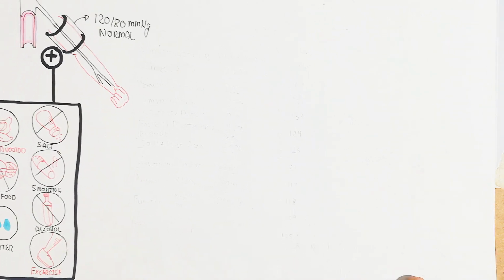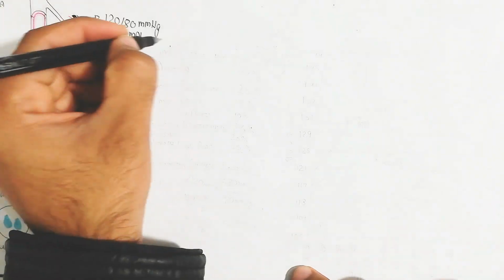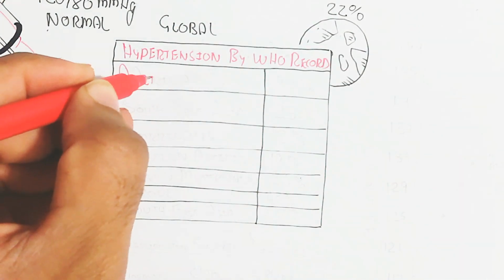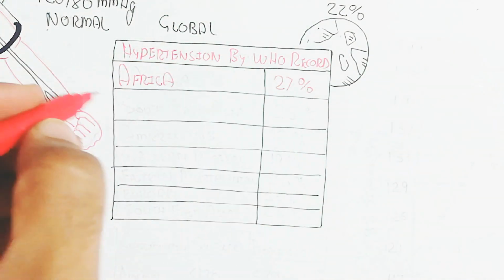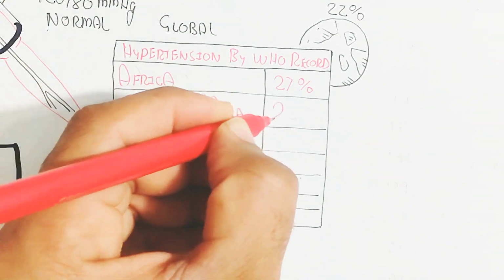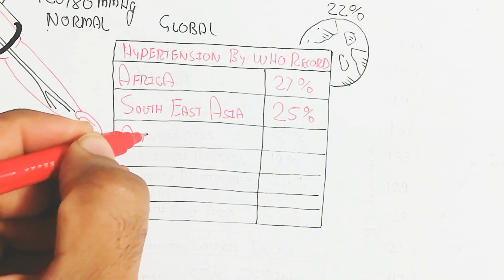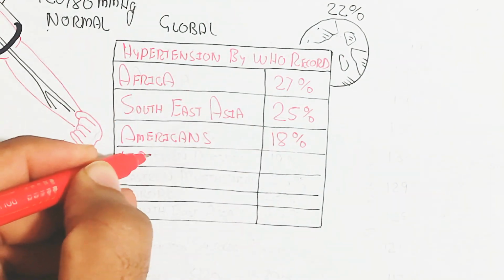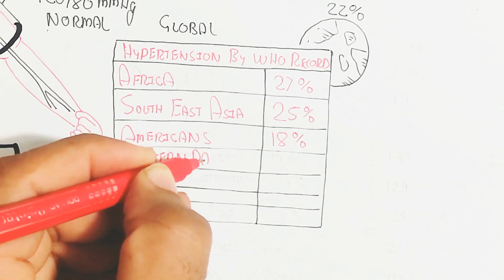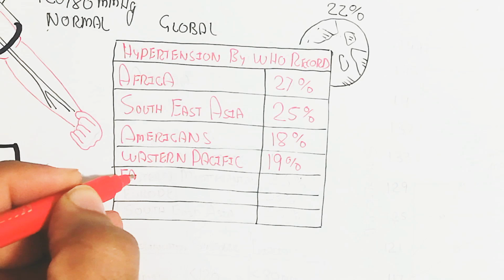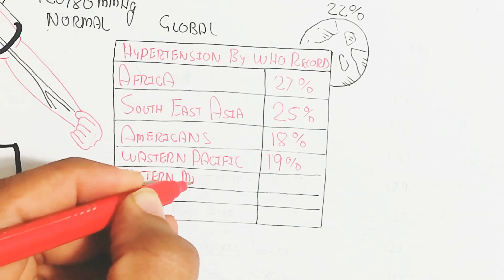Let's go further into the global hypertension problem. The average global prevalence is 22%. By WHO records, hypertension is Africa 27, Southeast Asia 25, Americas 18, Western Pacific 19, Eastern Mediterranean 26, Europe 23, and South Asia East 25%.